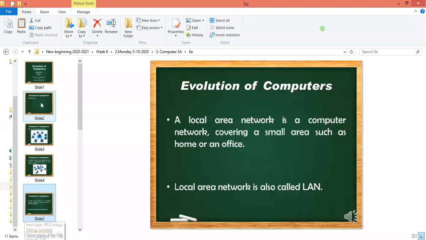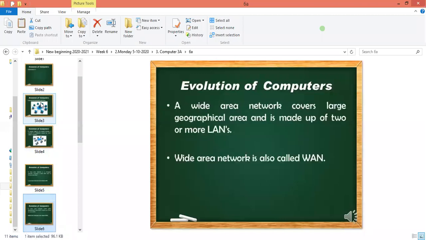A local area network is a computer network covering a small area such as a home or an office. Ahmad Jibril gave the answer that a local area network is based on a small area. A local area network is also called LAN. In the same way, we have WAN, a wide area network. Two or more LANs make a wide area network.